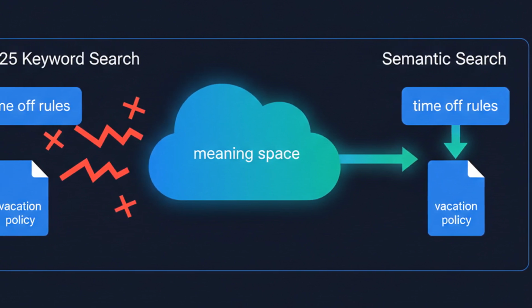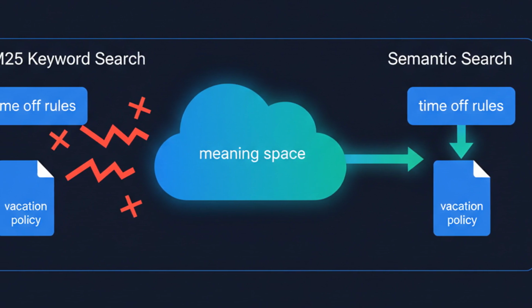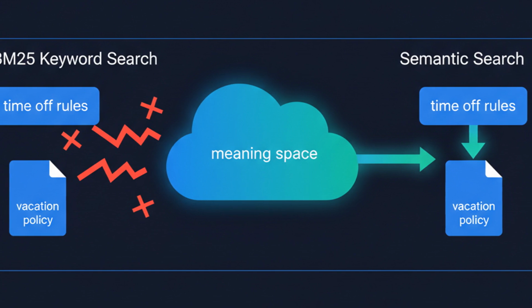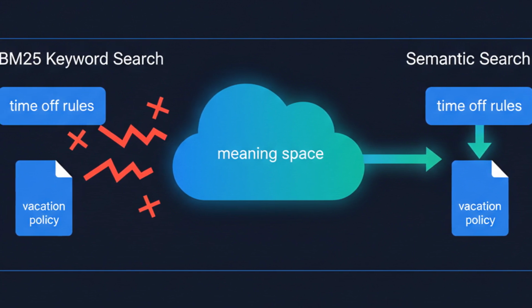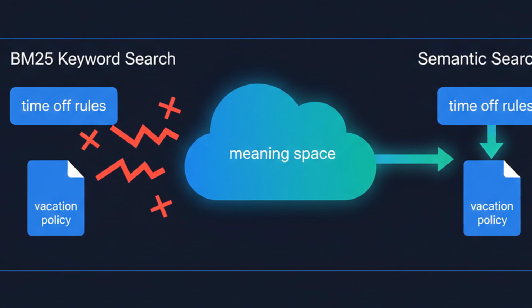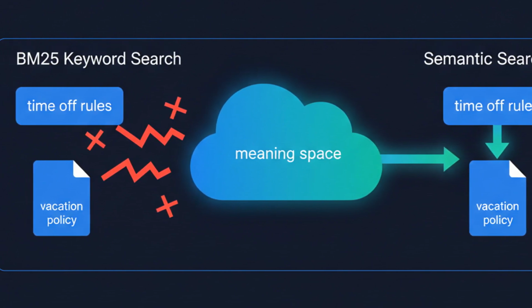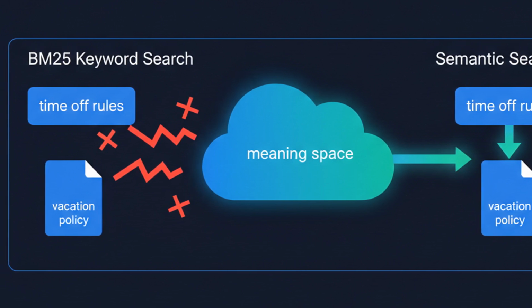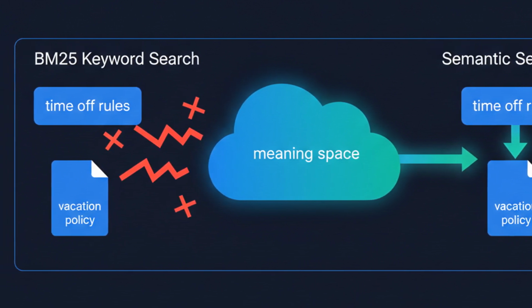Vacation policy and time off rules look like completely different documents to BM25, even though they are the same intent. Synonyms, paraphrases, and conceptual overlap are invisible. For an enterprise with thousands of documents written by hundreds of people using inconsistent vocabulary, that gap becomes a productivity